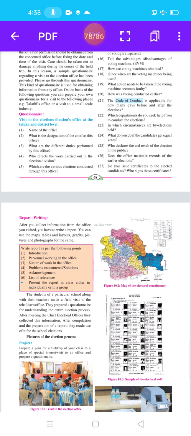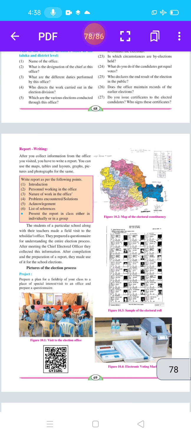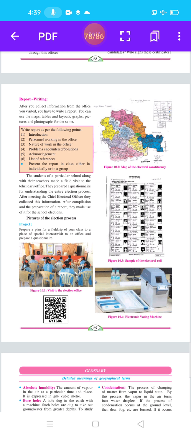Report writing. After you collect information from the office you visited, you have to write a report. You can use maps, tables and layouts, graphs, pictures and photographs for this. Write a report as per the following points. Which points are useful for the report? First point is introduction. Personnel working in the office, nature of the work in the office, problems encountered and solutions also. Acknowledgement and list of references. Present the report in the class either individually or in a group.